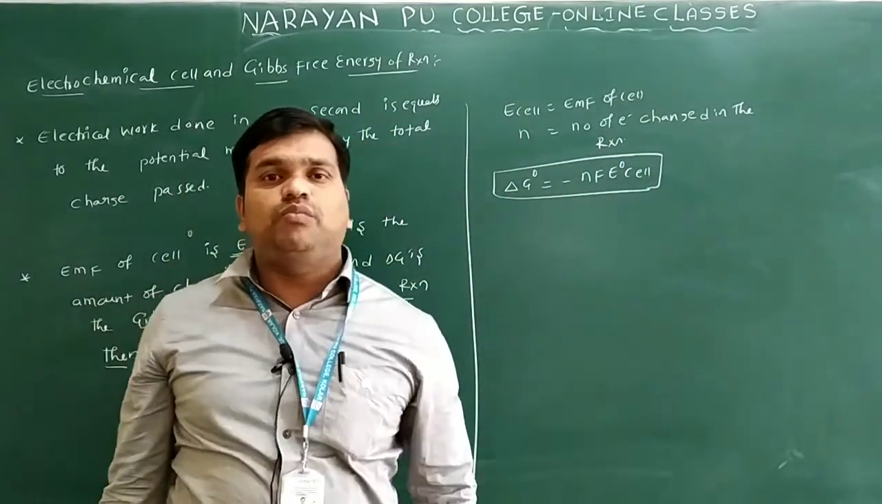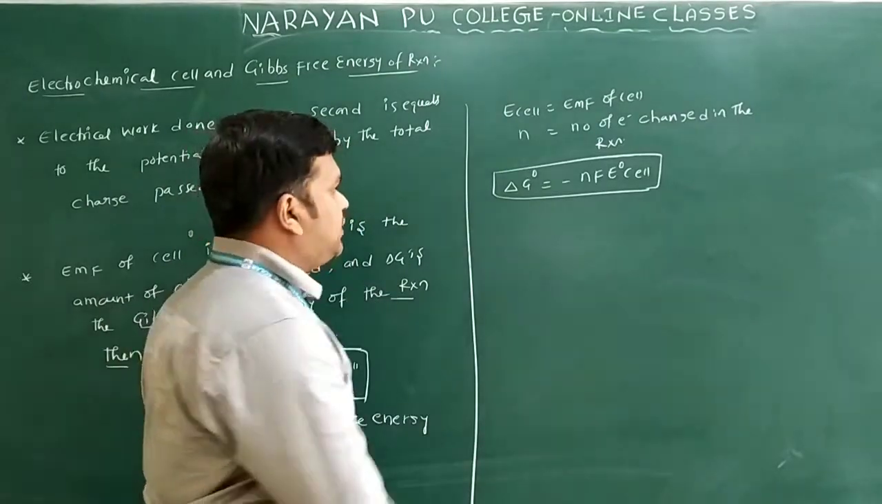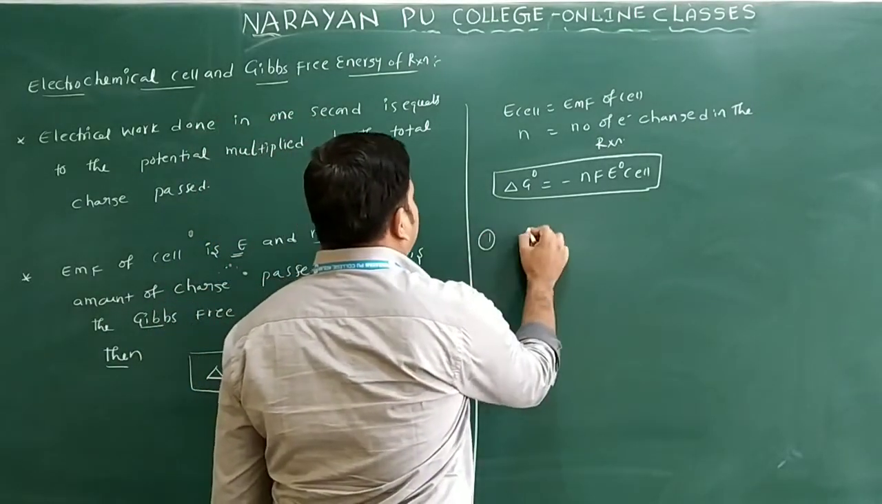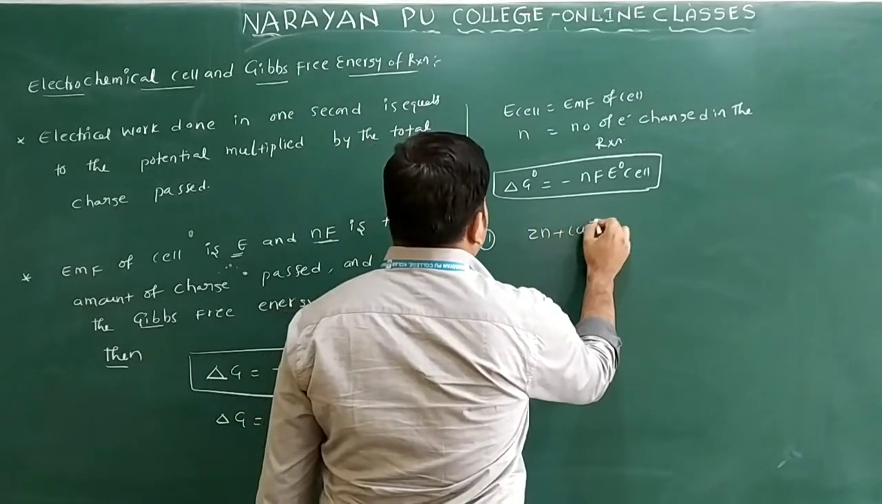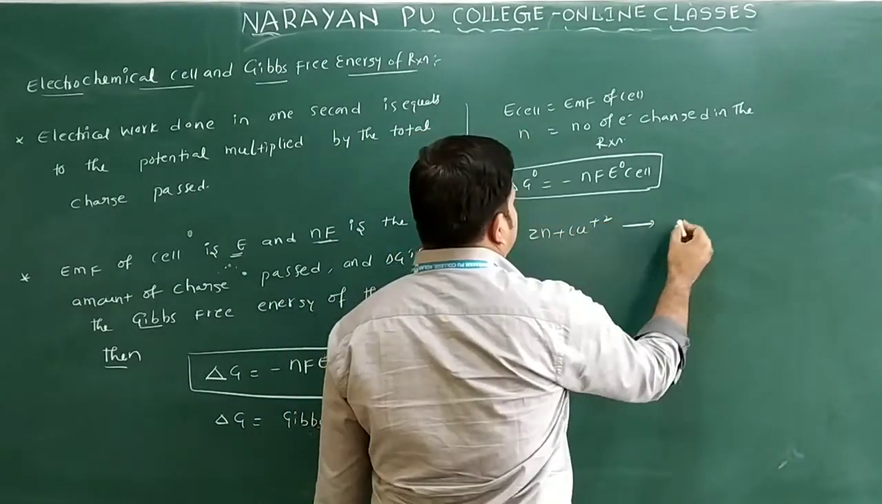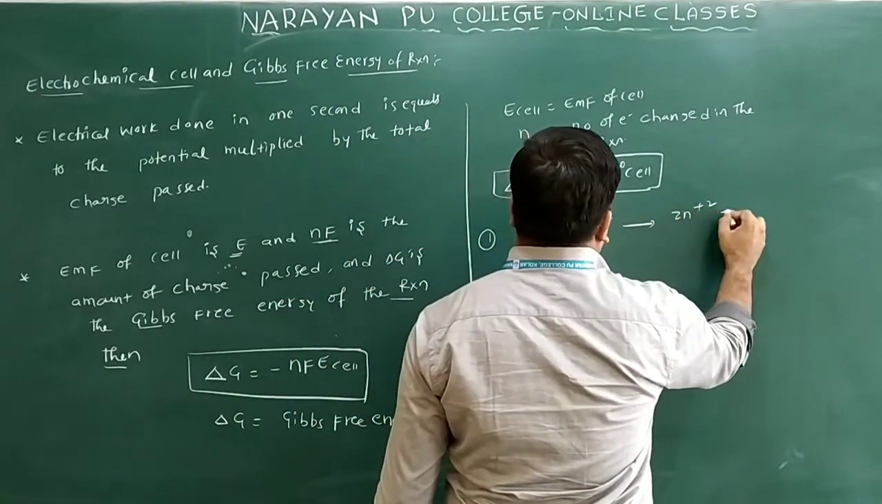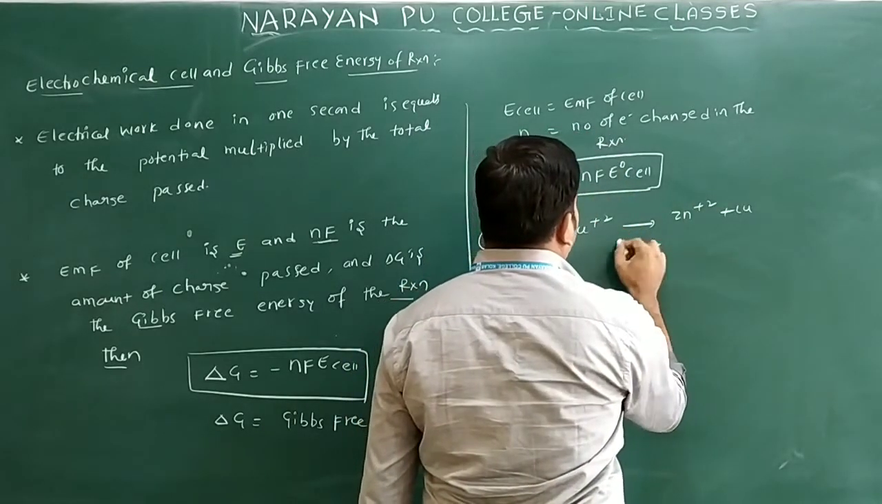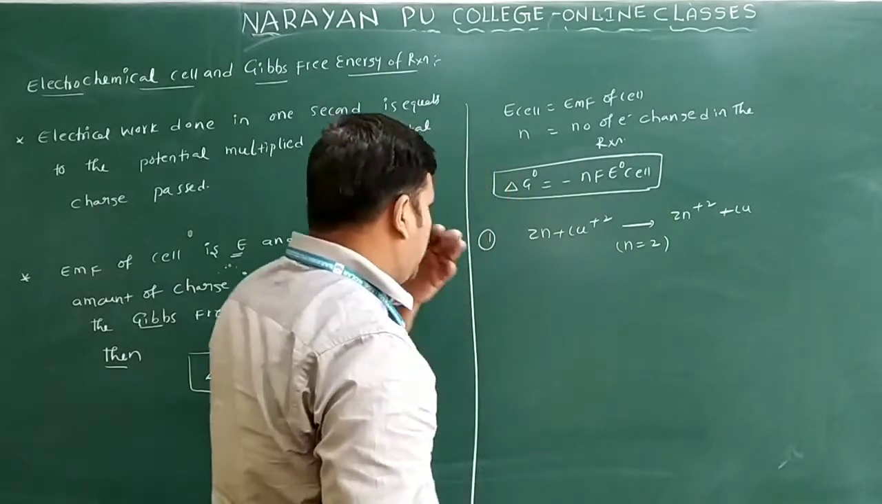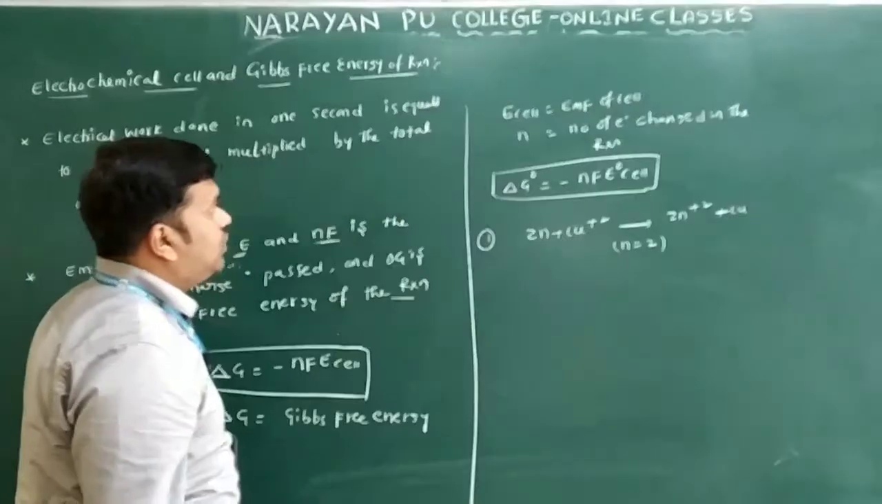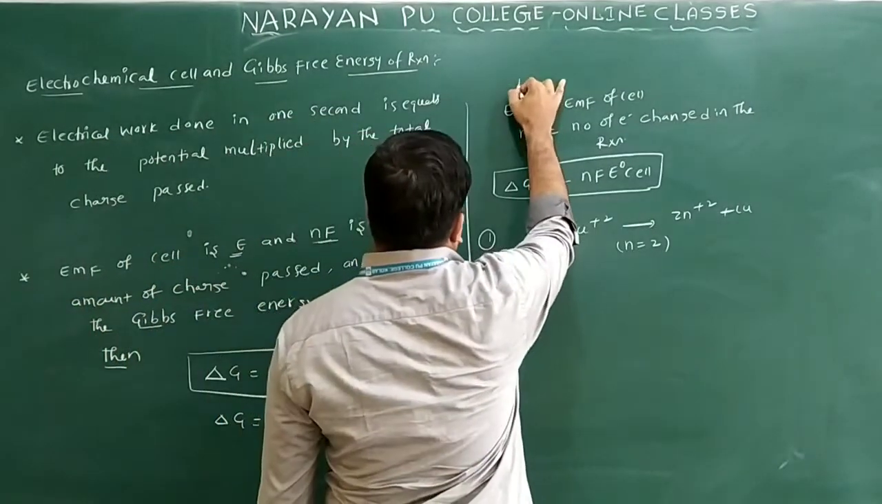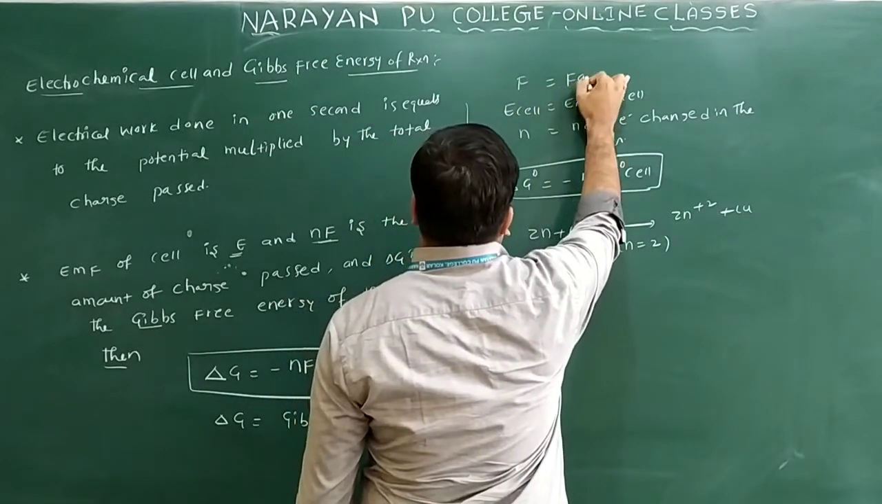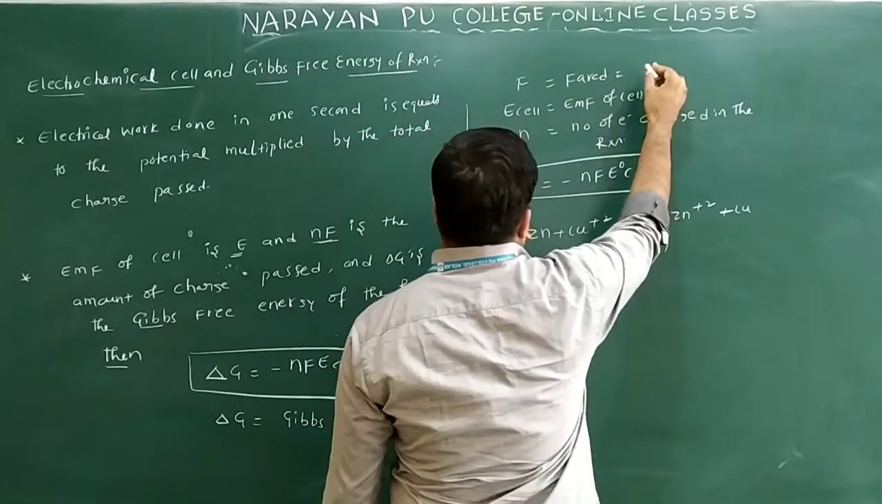Let me give some examples of how to find n for a given reaction. Suppose the equation is given like this: Zn plus Cu2+ gives Zn2+ plus Cu. What is the n value for this one? n is equal to 2. One more term I didn't write here: F is equal to Faraday. Do you know its value?